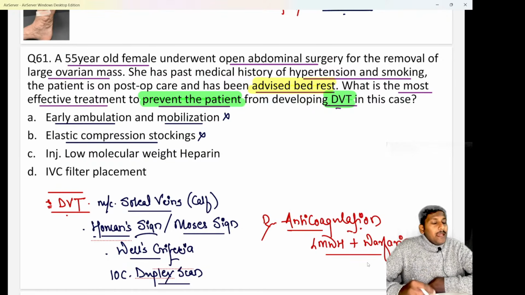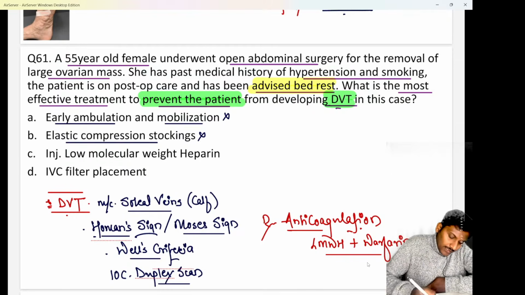One thing is that. But even if the option was pneumatic compression stockings, I would not have marked option B as the answer. Reason: more effective than the pneumatic compression stockings is an anticoagulant, beta. And the anticoagulant is nothing else but option C, injection of low molecular weight heparin. Right? The answer has to be option C.